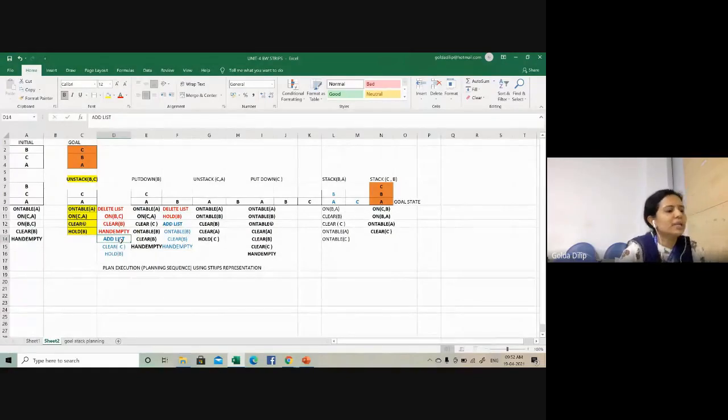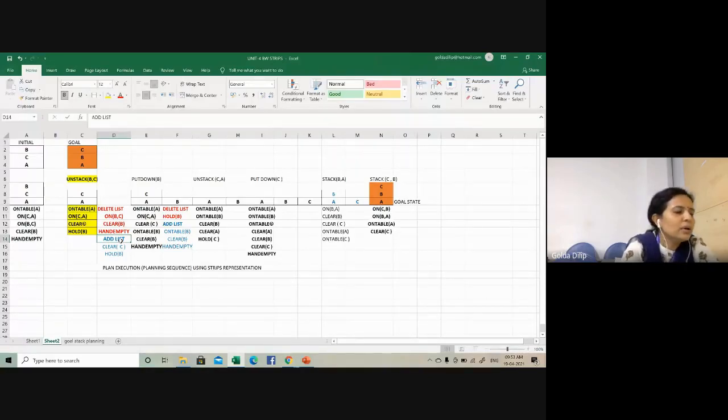So preconditions means the predicates which have to be true before the operation. Then add list means all those predicates which will be true after the operation. Then delete list means all those predicates which are no longer true after the operation. Then of course the effect or post condition, that will change as a result of the action.